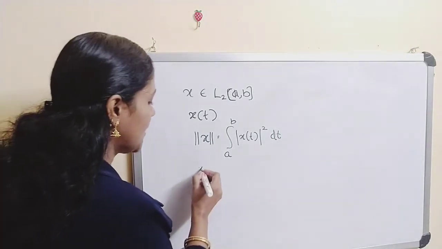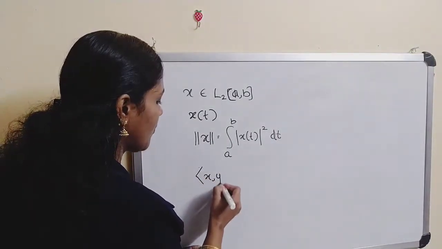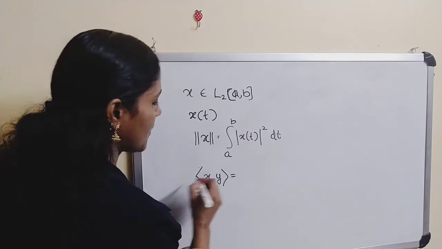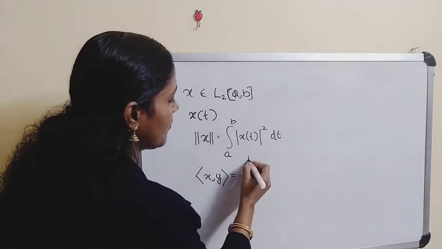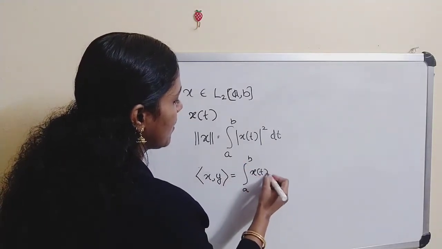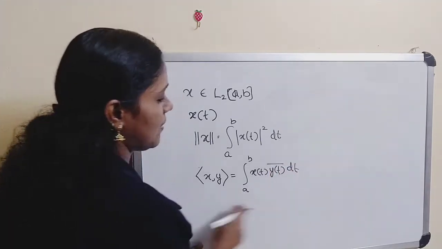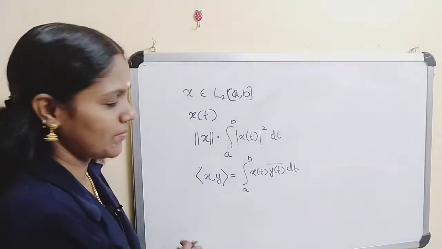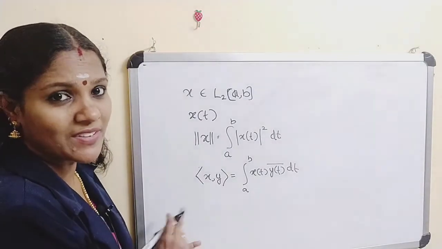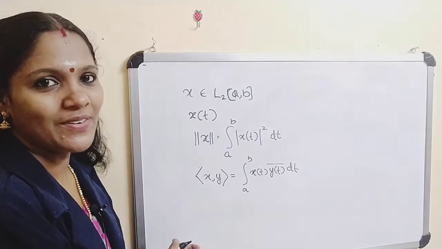Similarly, for any functions x, y, we define the inner product as the integral from a to b of x(t) times y(t) conjugate dt. This is also a Lebesgue integral. Okay, Lebesgue integral on measurable functions, which you have already studied.